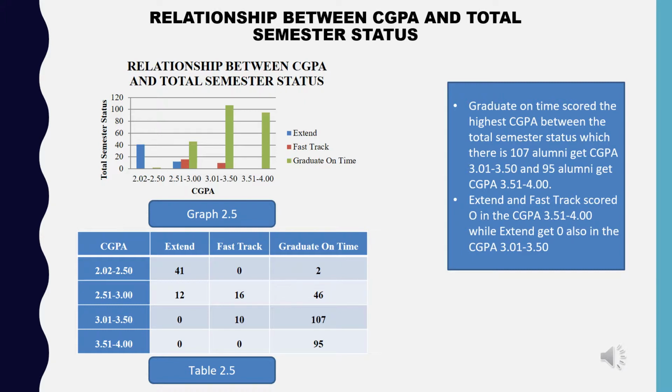Extend and Fast Track score 0 in the CGPA 3.51 to 4.00, while Extend also gets 0 in the CGPA 3.01 to 3.50.